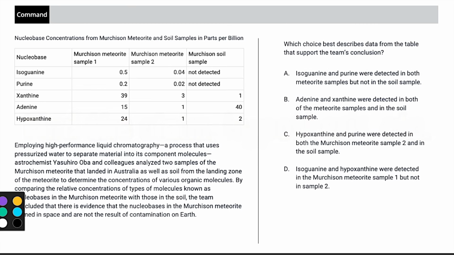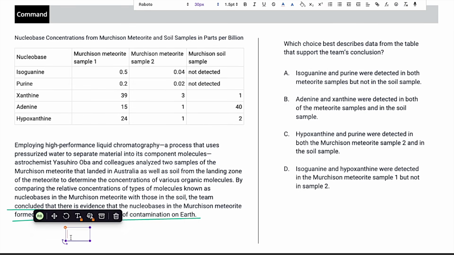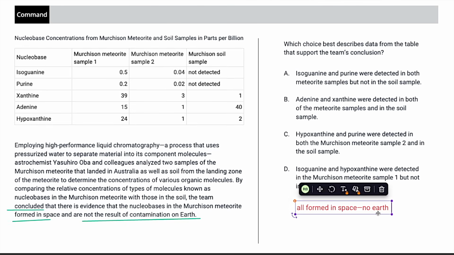And the team's conclusion, we're always going to work backwards because it tends to show up at the end, is going to be that concluded evidence that in the meteorite formed in space and are not the result of contamination on Earth. I'm just going to focus on formed in space, not the result of contamination on Earth. And I'm even going to simplify it, put it in my own words, right? So all formed in space, no Earth. I'll stick that right over here.